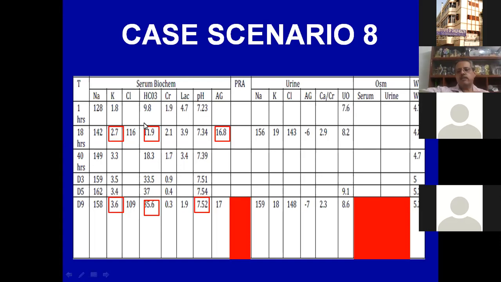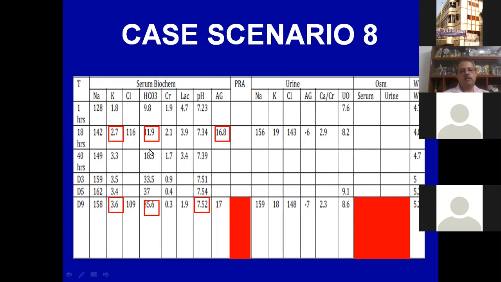So there is a dramatic change over the 8-9 days. Throughout, the urine output remained high, 7.6, 8.2, all in ml per kilo per hour.